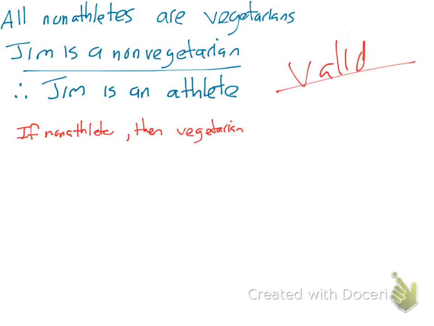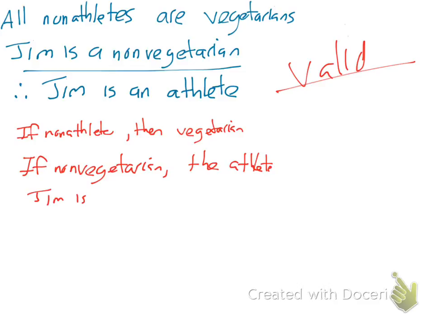Okay, go. Now, what's the contrapositive of that statement? Jim, non-vegetarian. No. Remember, the contrapositive, guys, never deals with anything back here. It's just the first sentence, the if-then statement. What is a contrapositive? Which means you negate both sides and flip them. If not vegetarian, then not non-athlete. Non-vegetarian, then athlete. That is the contrapositive. Oh, yes, this is valid.